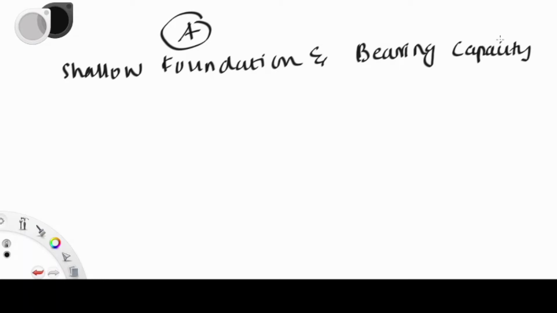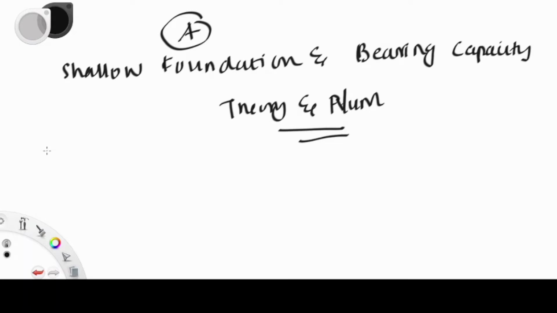Next is Skempton's bearing capacity analysis, also very important. These two topics are very important from this chapter. Other important topics include the water table correction factor, factors influencing bearing capacity, contact pressure, and settlement distribution curves. Other important topics include SPT, the standard penetration test, and the plate load test. You can expect both theory and numerical questions from this chapter in all kinds of examinations.